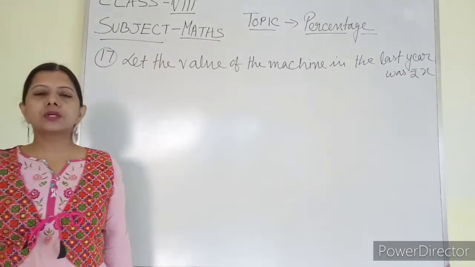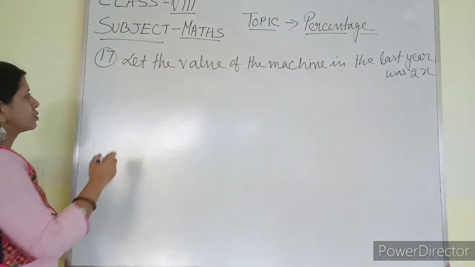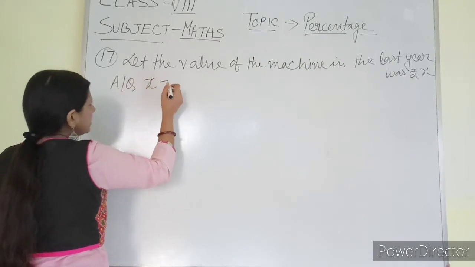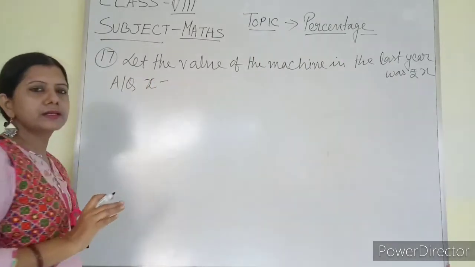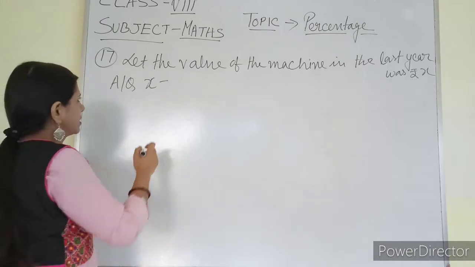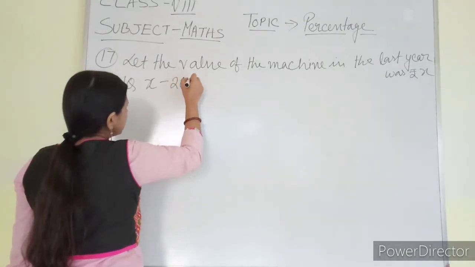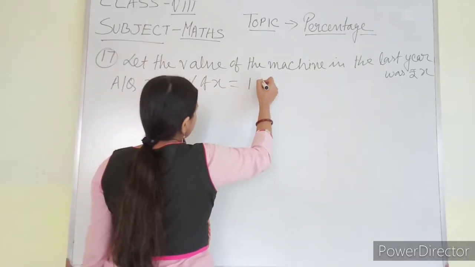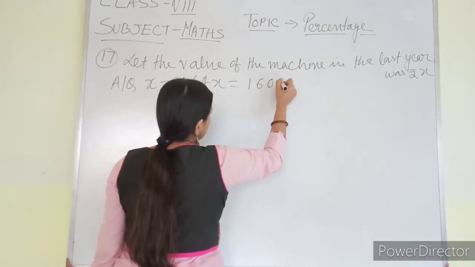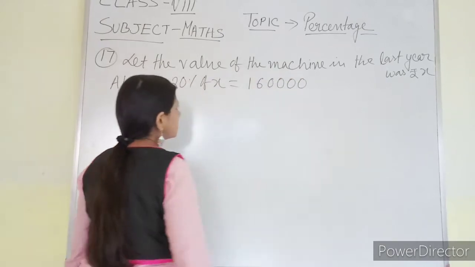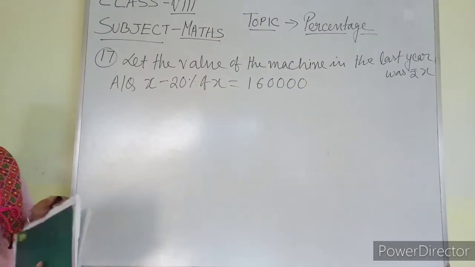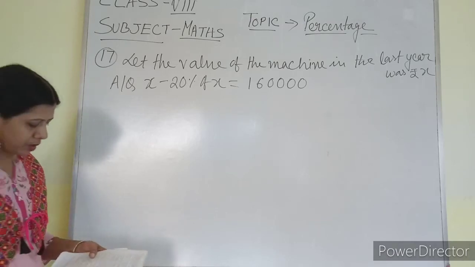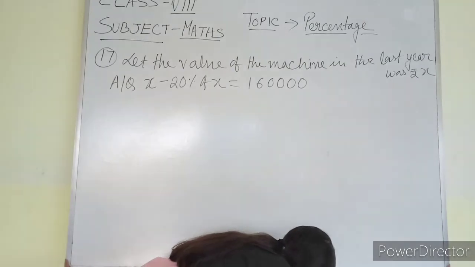According to the question it is decreasing, so what will be my equation? x minus, every year it is decreasing by 20%, so x minus 20% of x is equal to 1,60,000. This is the question. You have to find out what it was in the last year.